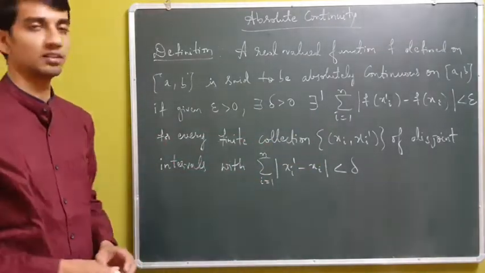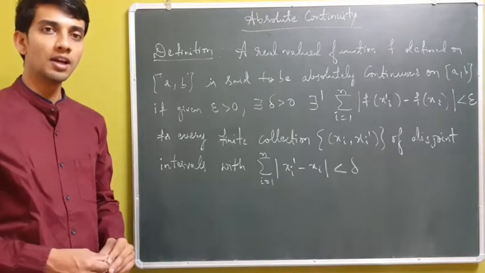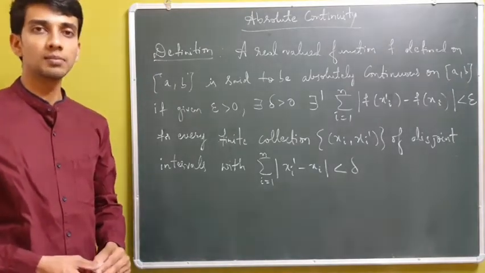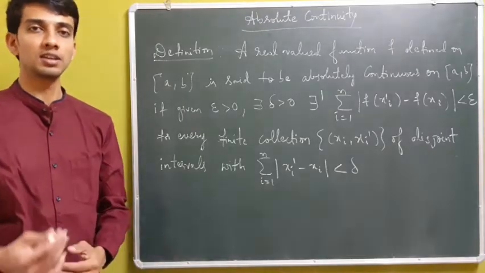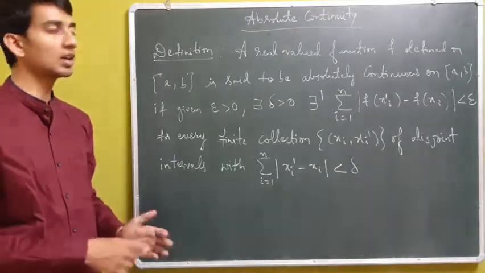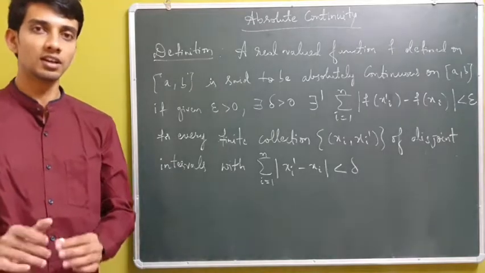So this is the definition of absolute continuity, and one can remark that absolute continuity implies continuity of the functions. So absolutely continuous functions are continuous.